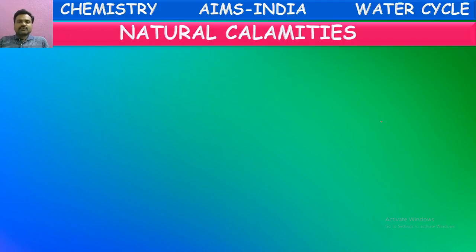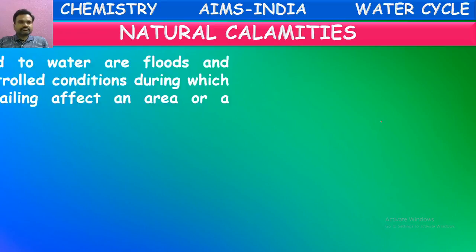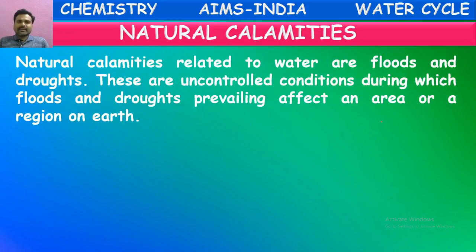So there are certain natural calamities caused by this rainfall. What are those natural calamities? Natural calamities related to water are floods and droughts. There are two kinds of calamities caused by water. One of them is flood, the other one is drought.